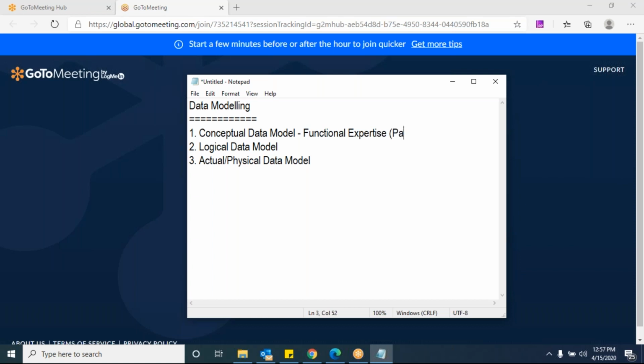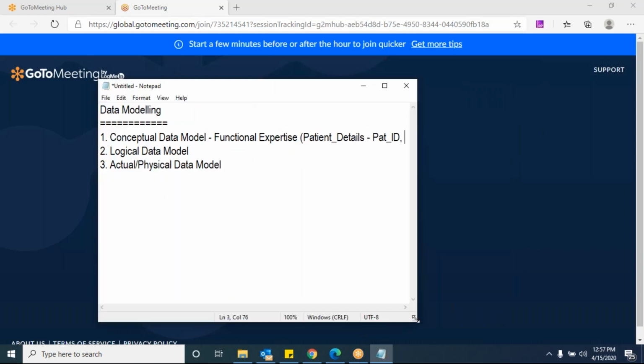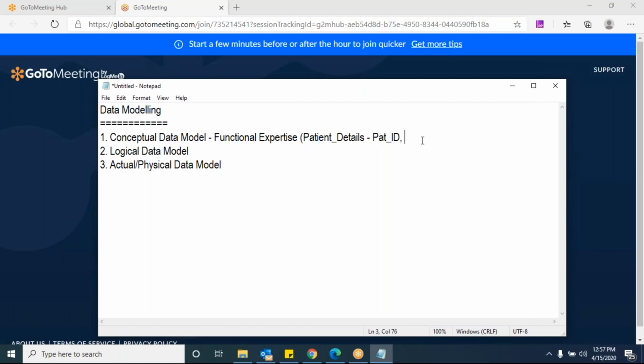For example, patient details is a table. In this table I need to have a patient ID, because all these things that you are seeing, you are storing in the system. While you are registering a patient, you are capturing some details, right or wrong? So you are storing that information in the system, so you know what information you are capturing from the patient, right? That's the reason, patient ID.